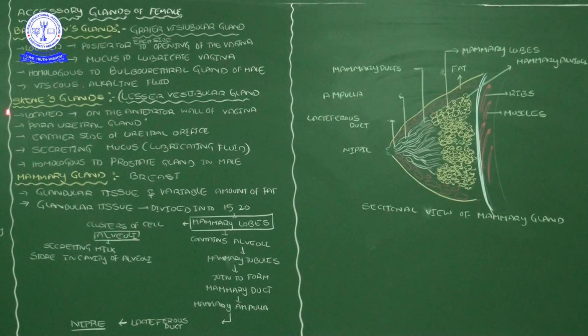The urethral orifice is present in the vestibular part, and in the lower aperture we call it the vaginal orifice, correct. So these Skene's glands are like the prostate gland of the male. That's why they are homologous to the prostate gland in the male.